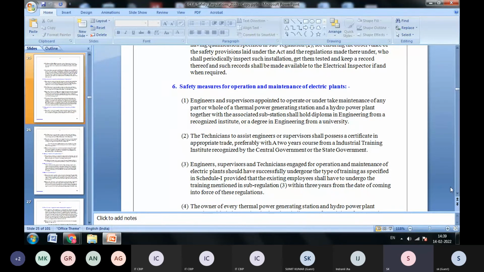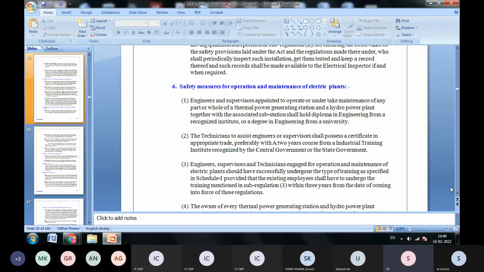And the technicians to assist the engineers or supervisors shall possess a certificate in the appropriate trade, preferably with a 2 years course from an Industrial Training Institute. It should be from an ITI, of the state government or central government. They should assist only the supervisors.